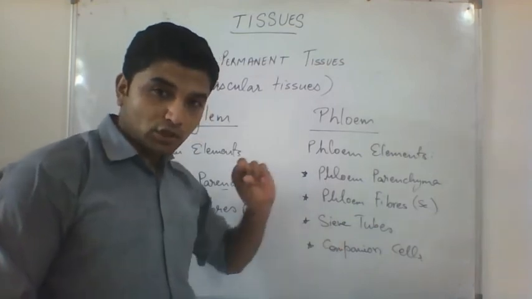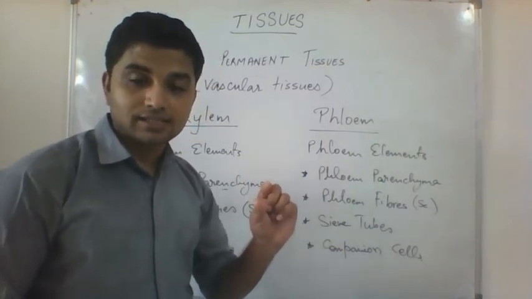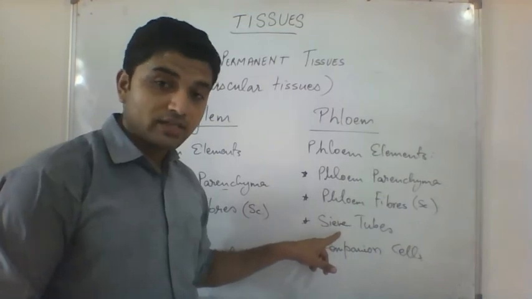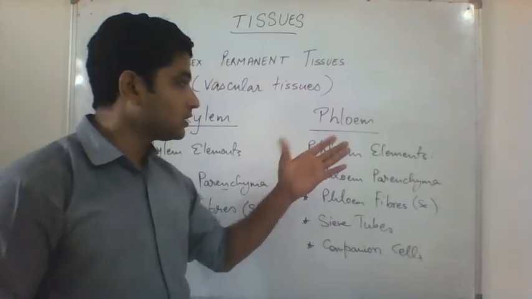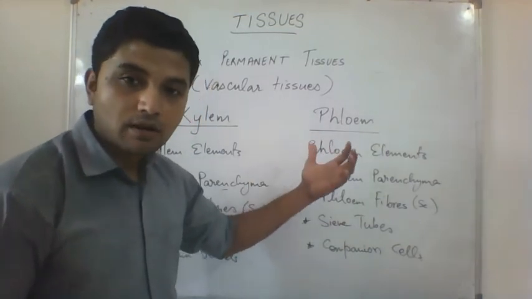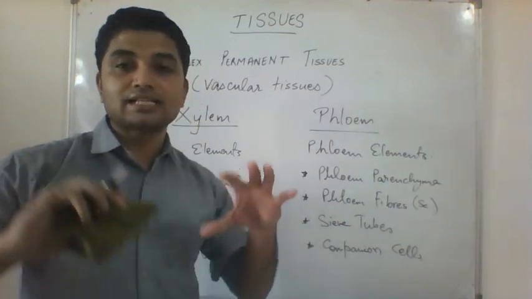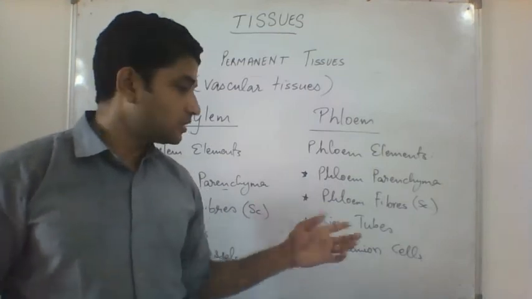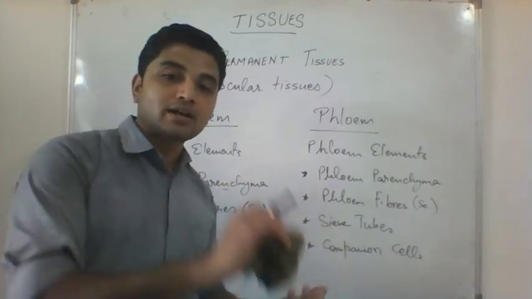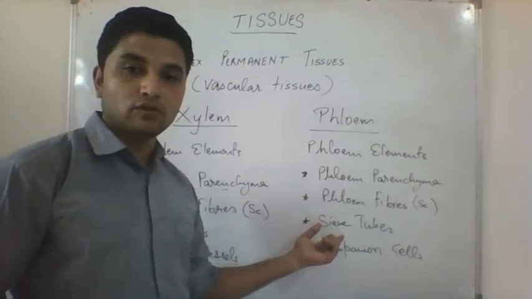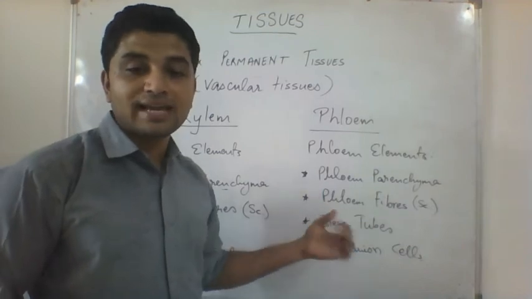Sieve tubes are the tubes made up of living cells. They are tubes through which the starch and the other substances will pass. So they are living sieve tubes. And then the companion cells, the cells around the sieve tubes, that will help in transportation of starch inside the sieve tubes. So these are the four elements of phloem.